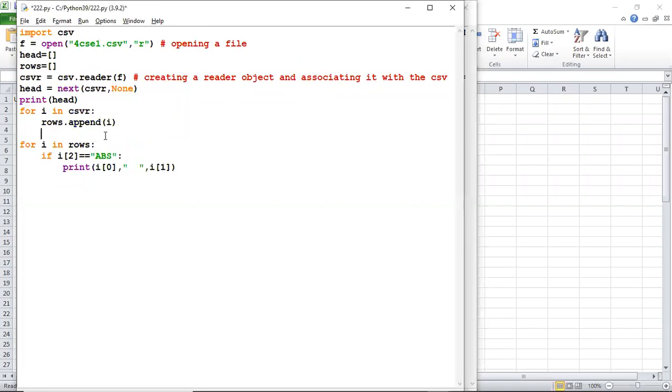If you want to count how many students were absent in test 1, take a count variable here, and here you just increment it, and then you can print it.